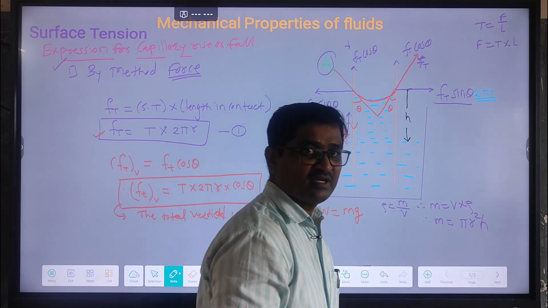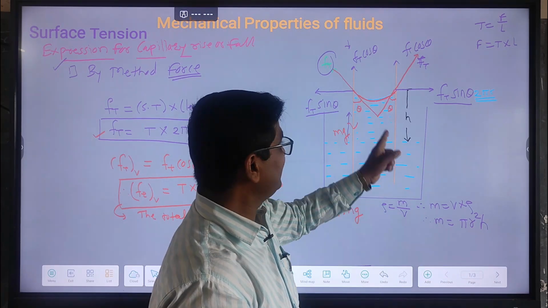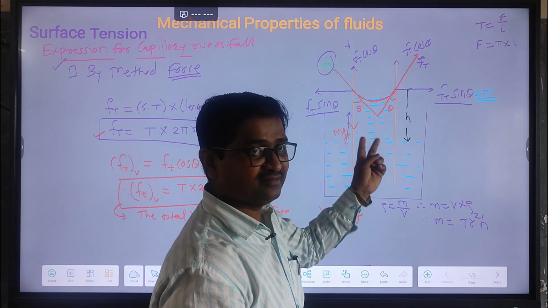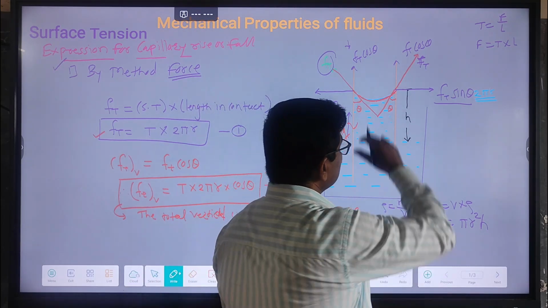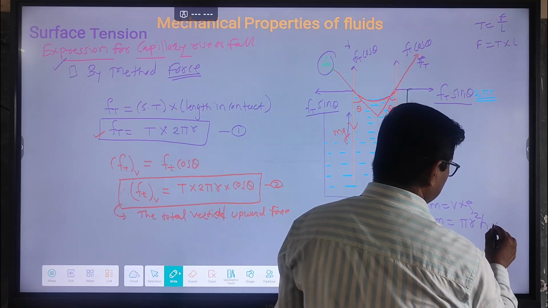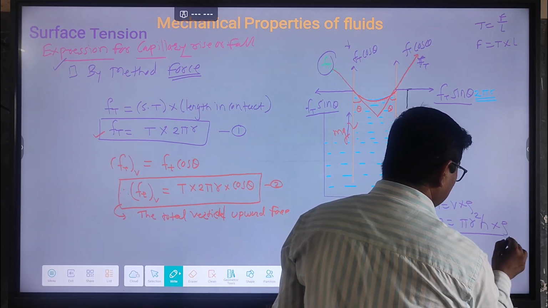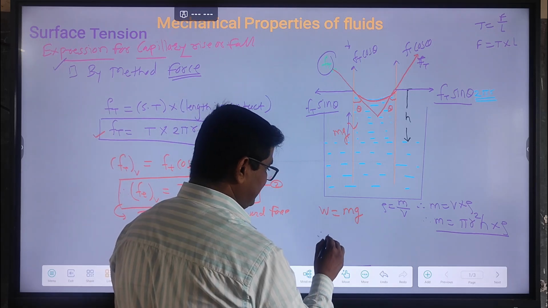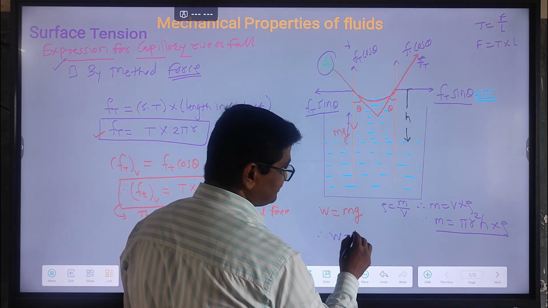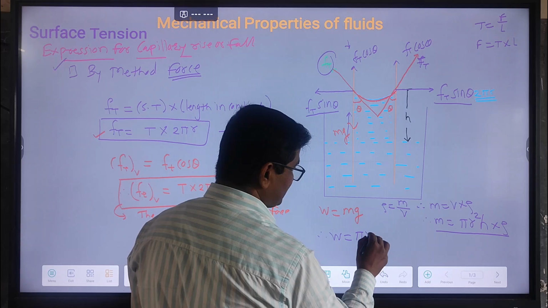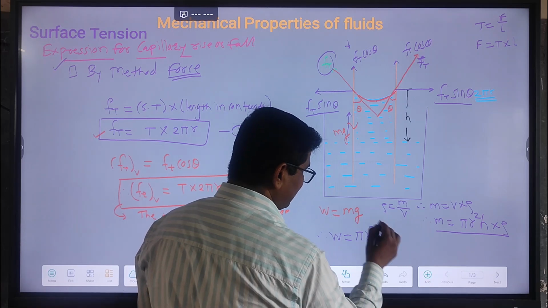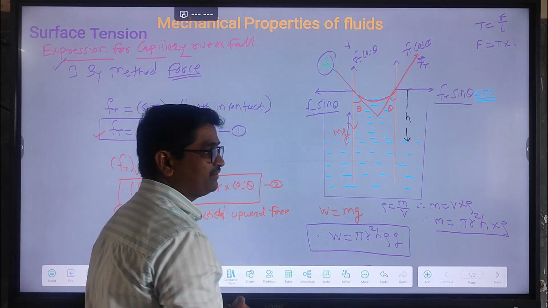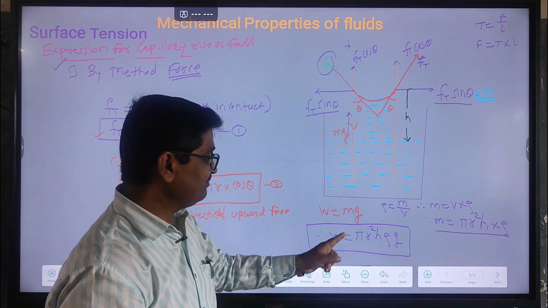Pi r square is the area of the circle, and h is the height. So we find the total volume of the liquid column inside the capillary tube, and into density gives the mass. So this is the value of mass. Put this value in the weight equation: weight is equal to m g, where m is pi r square h rho, so weight is pi r square h rho g. This is the total weight of the liquid column.